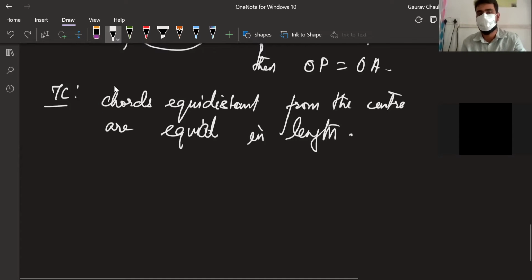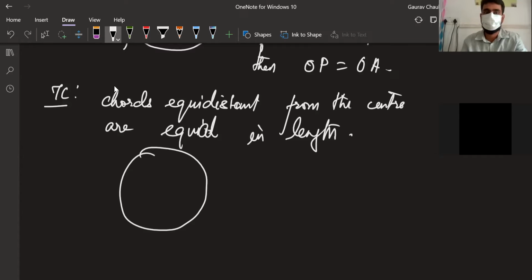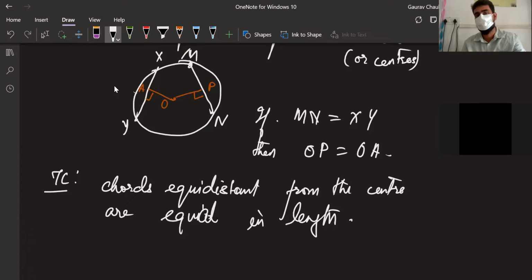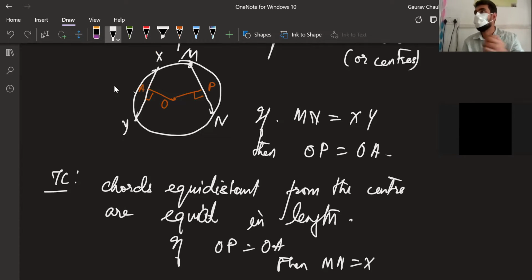So basically what's going on here? The same diagram. I'll just write using the above diagram only. If OP is equal to OA, then MN is equal to XY. Okay with that? Everyone following this? Dilruba, is it going well? Okay, 7C is done.